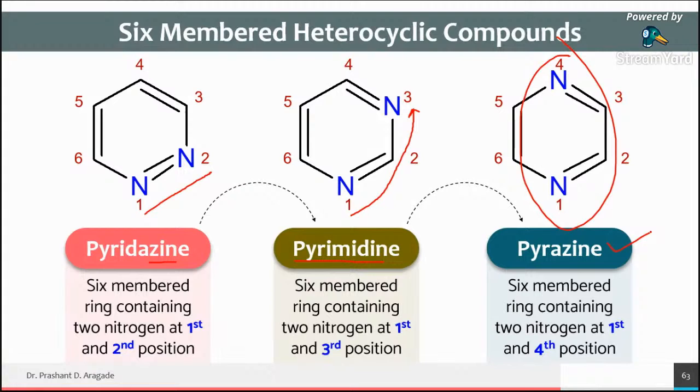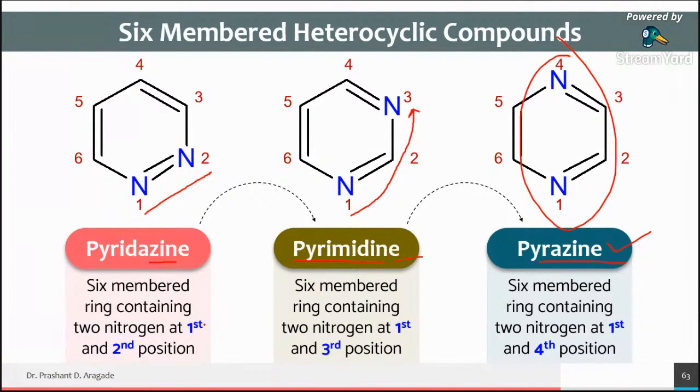So pyridazine, pyrimidine and pyrazine. You must remember the difference between these 3 structures, because most of the time students